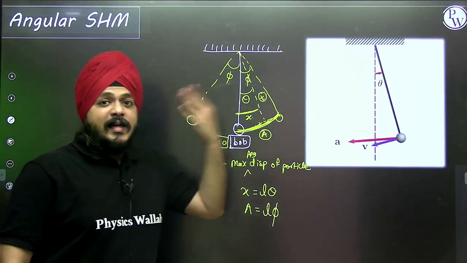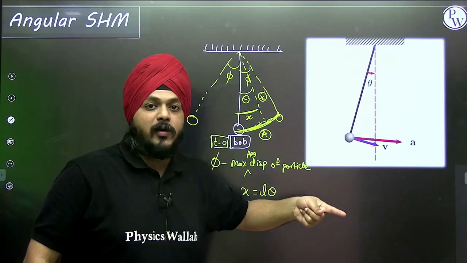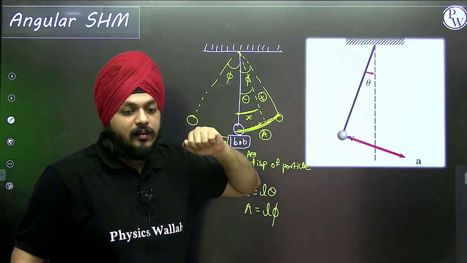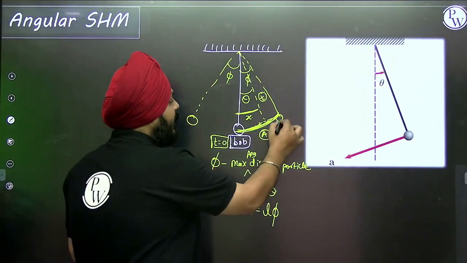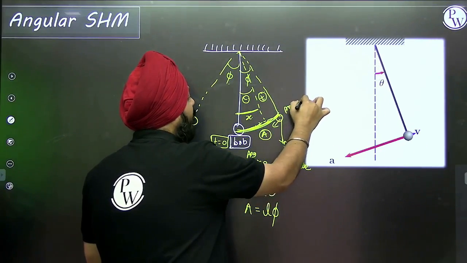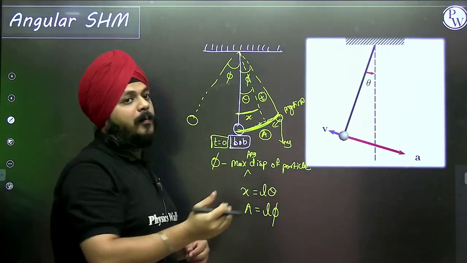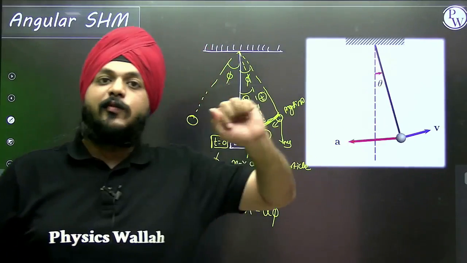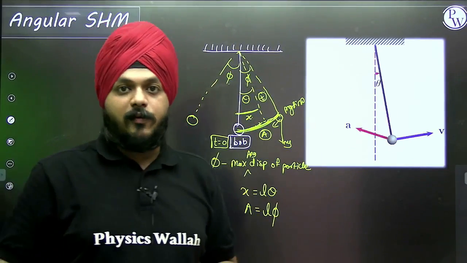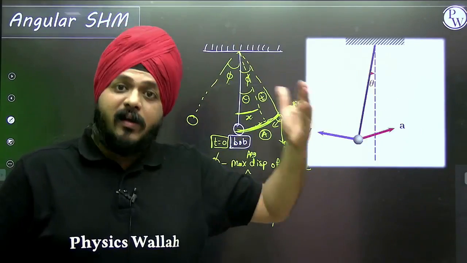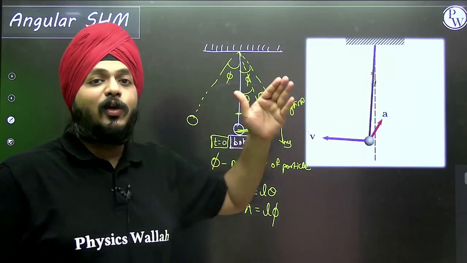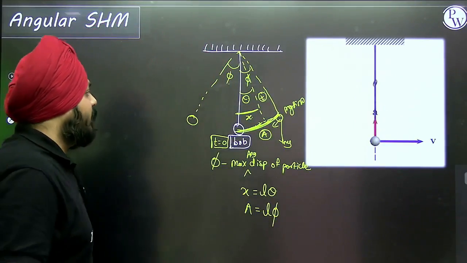For SHM, restoring force is responsible. For angular SHM, restoring torque is responsible. Here one restoring torque is there. Suppose this is mg, here we are having the component mg sine theta. This is going to create one restoring torque, because in cases of rotational motion, torque is only responsible for a particle to come back to its original position. In SHM, it was a case of translatory motion, so restoring force was responsible, and in the cases of angular SHM, restoring torque is responsible.